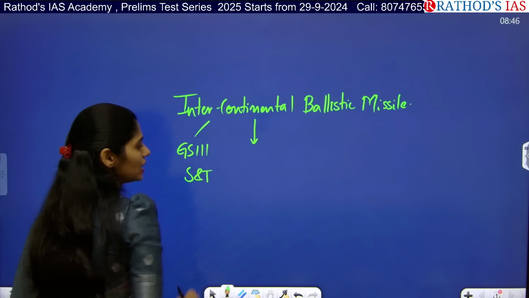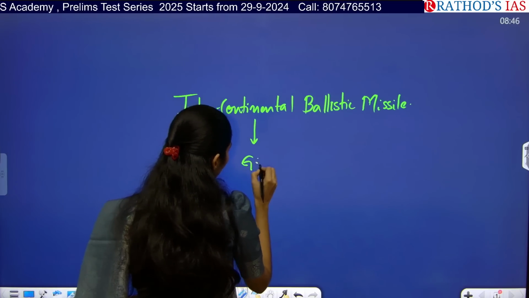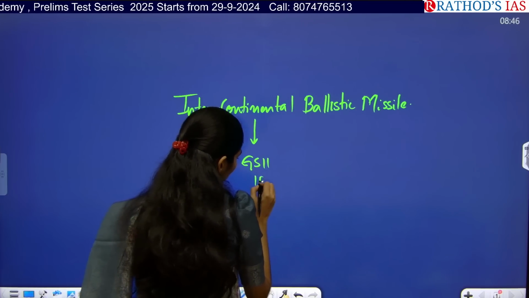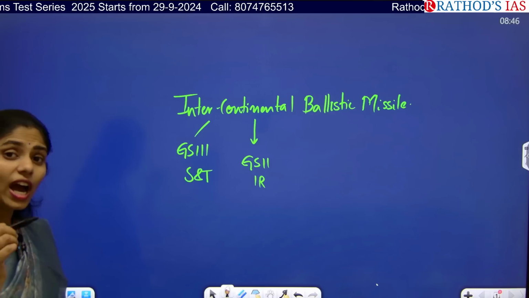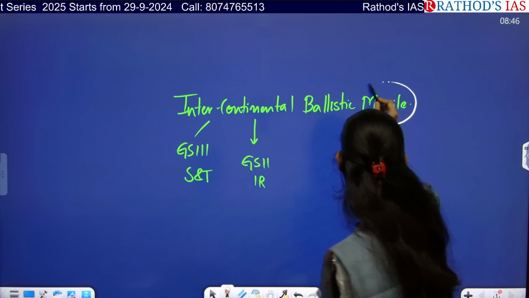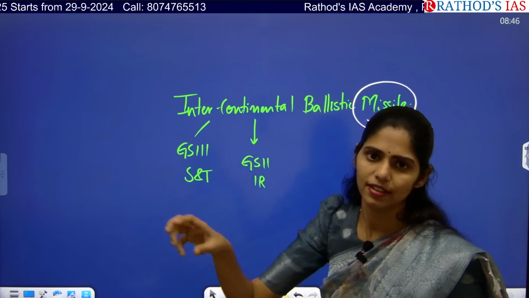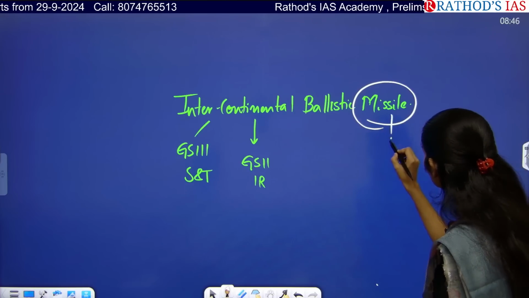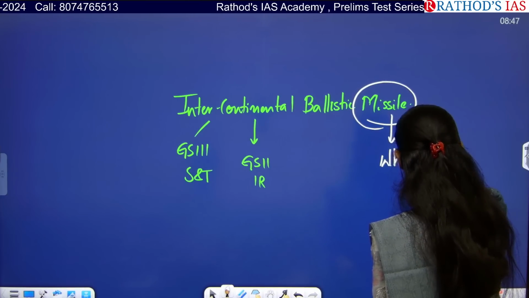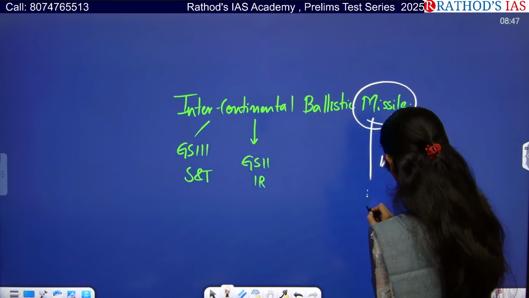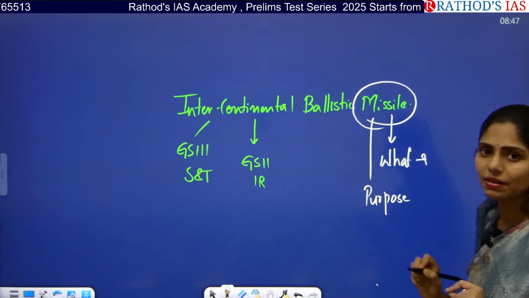But this article is talking about China launched this. That means, can we see from international relations perspective? Yes. So what are the dimensions you have to see? You have to understand first what is a missile. Missile is a vehicle that will be taking warheads, right? So here you have to see about what exactly the missile is, and what is the purpose of that missile, why we are using that missile.